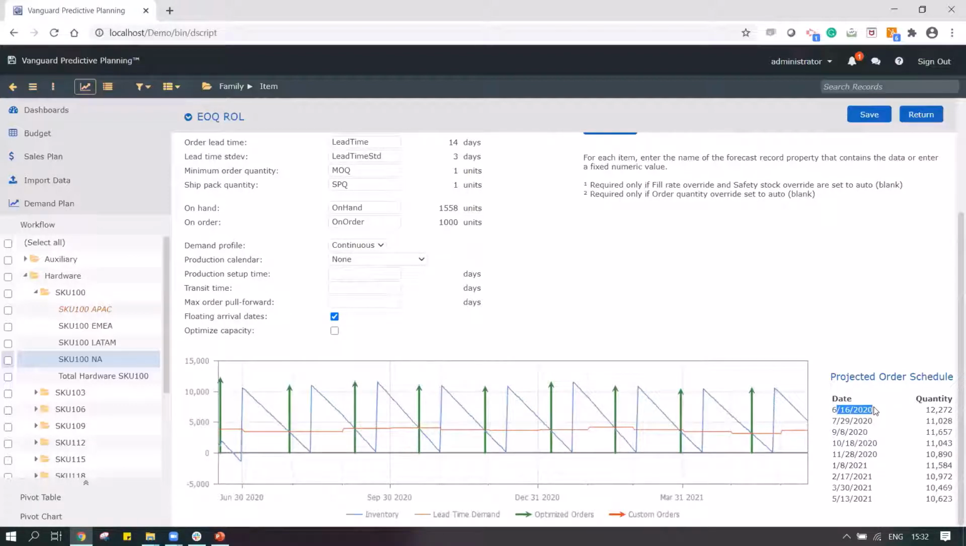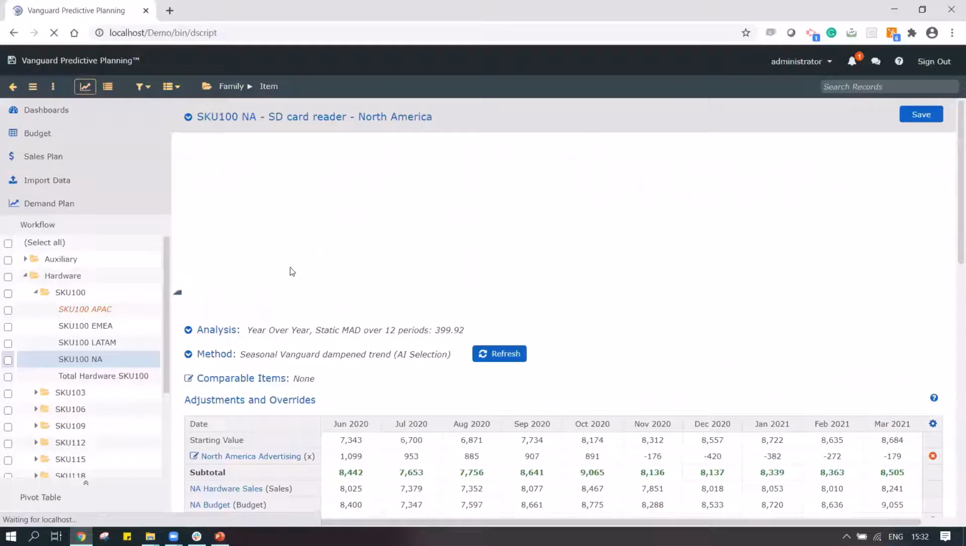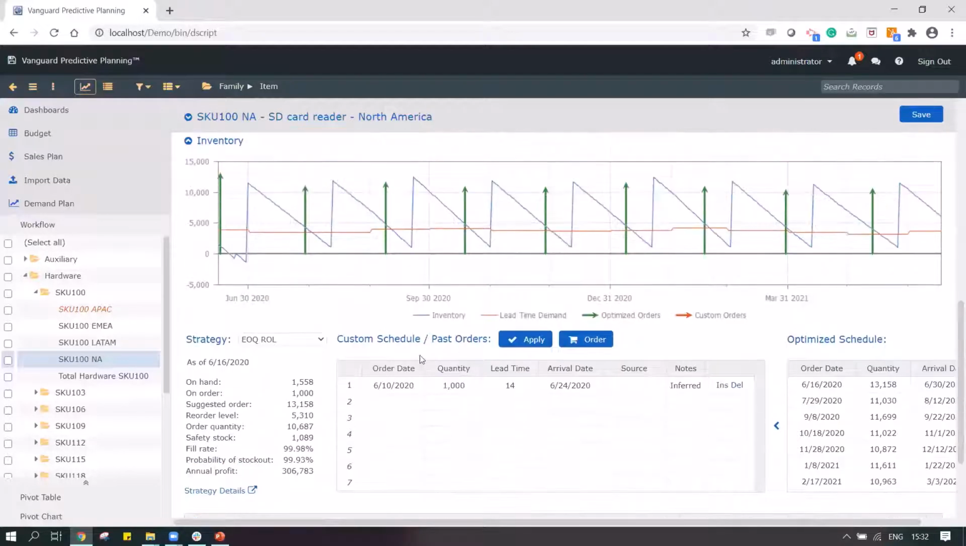So on 16th of June, I would be ordering 12,272 instead of 13,158. On July, I'll be ordering 11,000 units. It's basically taking into account how much safety stock I need to maintain, basis the strategy, and basis my forward demand, and basis my forecast uncertainty. And then it's trying to determine, do I have a probability of stocking out? In this case, there's a high probability of stocking out.